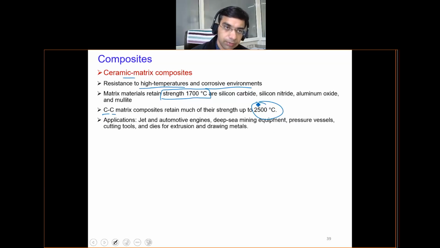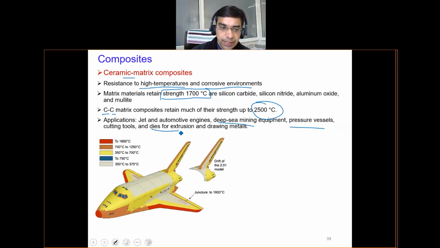These types of composite find application in very, very difficult environments like deep sea mining equipment, very high pressure vessels, and dies for extrusion. I will discuss in some subsequent module what dies are. And a very popular application of ceramic matrix composites, especially carbon-carbon composite, is in aerospace, especially space applications.